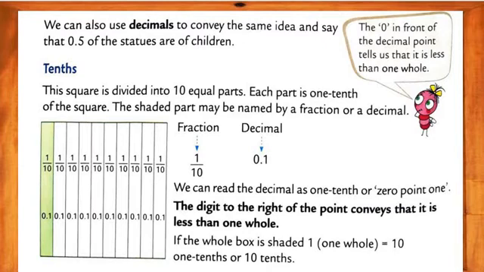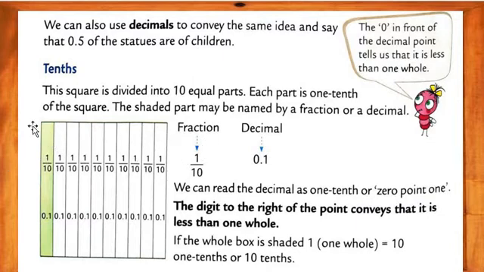Now again I repeat, what is the decimal, my dear students? We can also use the decimal to convey the same idea and say that 0.5 of the statues are children. Understood? Okay, now first is tenth. It means what, my dear students? This square is divided into 10 equal parts. Each part is 1/10 of the square. This square is divided into how many parts? 10 equal parts.